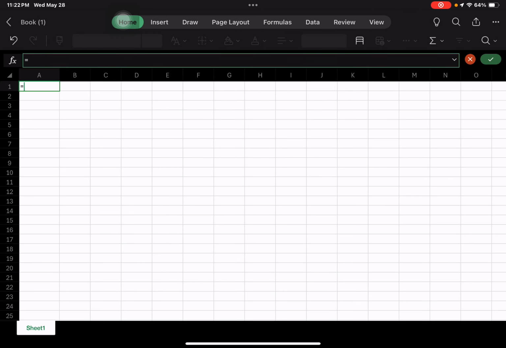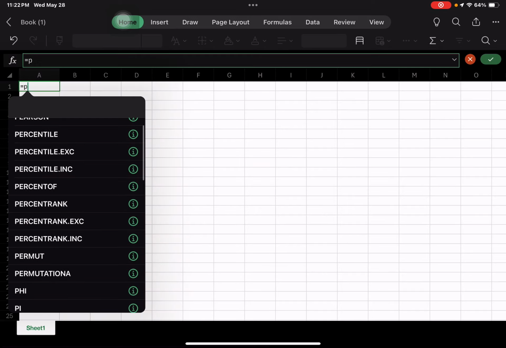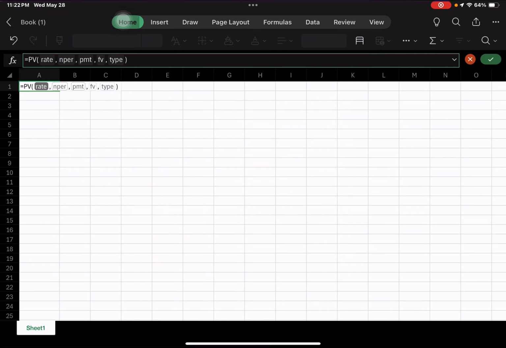So in Excel, let's say we have to find the present value. We'll use the formula PV. Now it asks us the rate of return. So we calculated the rate, that would be 0.10. Then nper, what is nper? Nper is basically the number of times this amount would be given. So nper would be 11. Now PMT, what is PMT? We talked about how much we would be getting, 1 lakh.